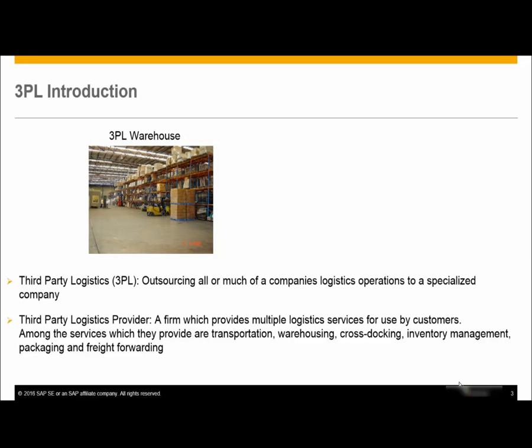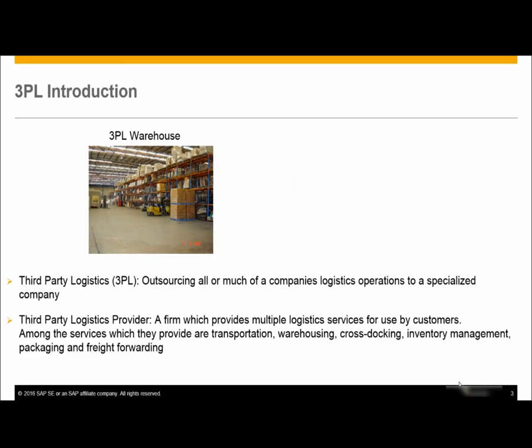So who is this third-party logistics provider, or a 3PL provider? A 3PL provider is a firm that specializes in logistics activities, which include warehouse management, transportation management, freight management, and distribution management. These vendors are very specialized in logistics operations, and a few of the bigger names in the market are, say, DHL, Caterpillar, UPS, and so on.